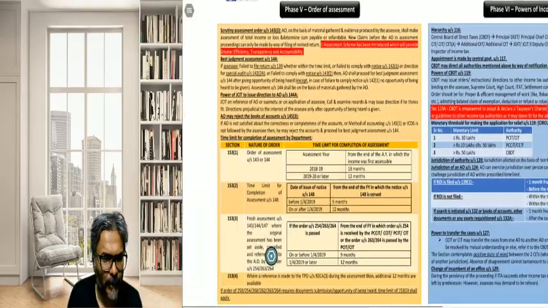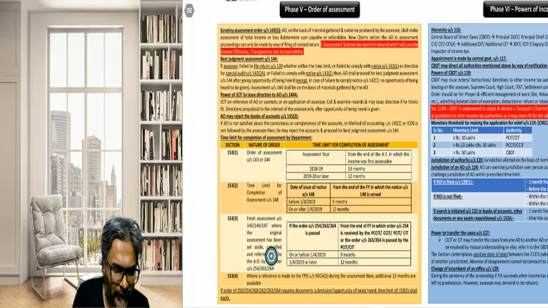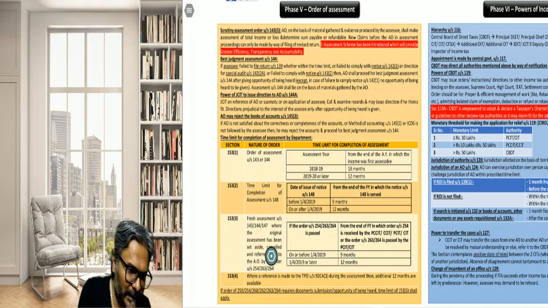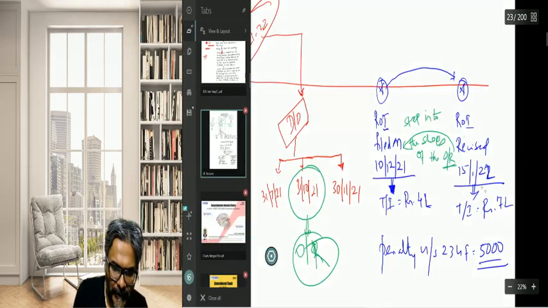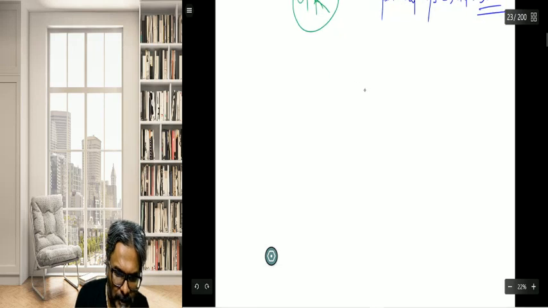Now if you see over here, students, the order of assessment. Now if you see about the order of assessment, students, can you see over here? Scrutiny assessment order under 143. So the order is passed under 143. This is known as the regular assessment order. Assessment, students, is of two types. Herein I will just put across to all of you, be very careful.